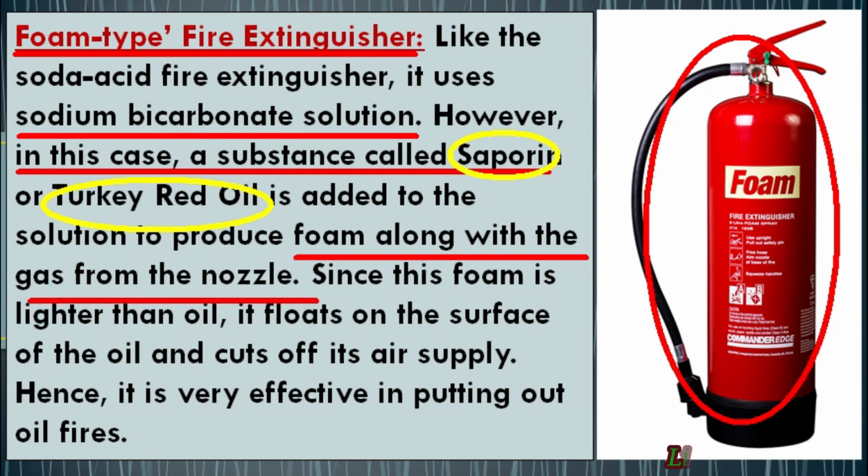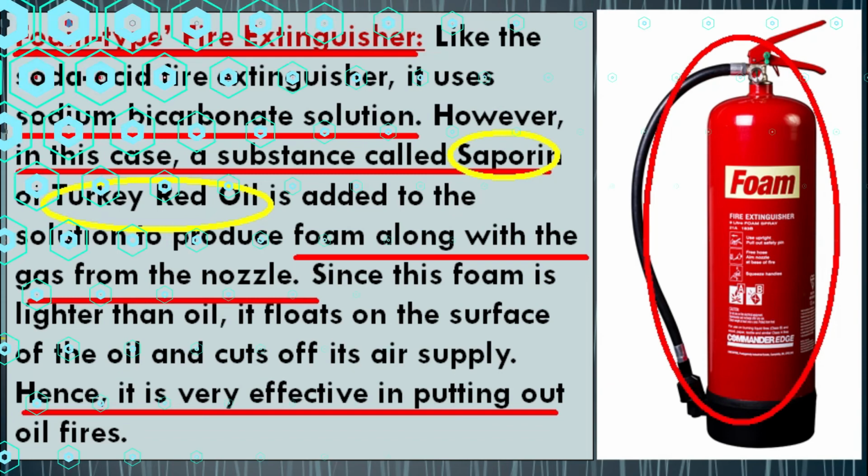And students, as you all know, foam is lighter than oil, so foam floats on the surface of the oil, and that's how it cuts off the supply of air to the fire. And students, this kind of fire extinguisher is very effective in putting out oil fires. So students, these are the different kinds of fire extinguishers that we generally use in case of accidental fires.